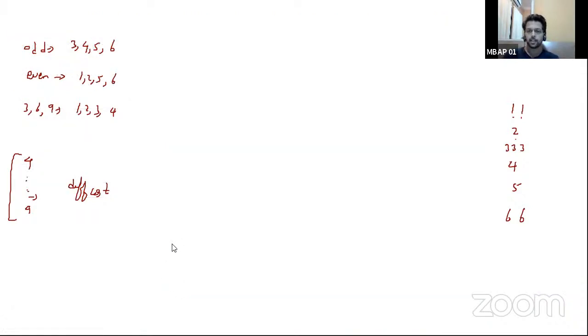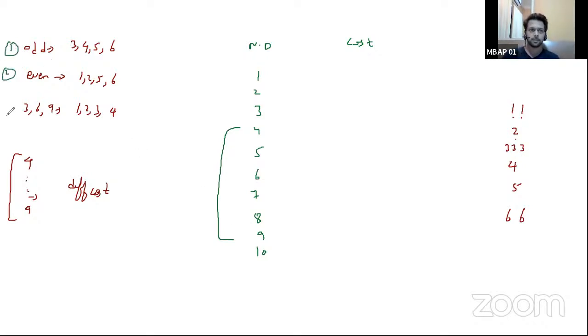Clear? So let's try to fill in the details of each of the 10 DOMs. Let me put the DOM number and the cost that I have to figure out. Let me pen down all the 10 values for which I need the answer. So these are 10 values which I need. They have given you a hint. For DOM number 4 to 9, you need all the different repair costs. Some data points have been given to you: odd number, even number, and numbers which are divisible by 3, 6, and 9. It has also been given to you that 7 needs a maximum cost and 8 needs a minimum cost.